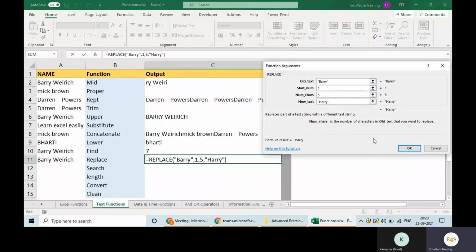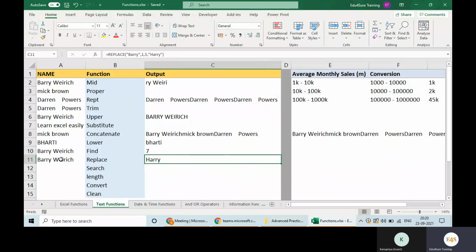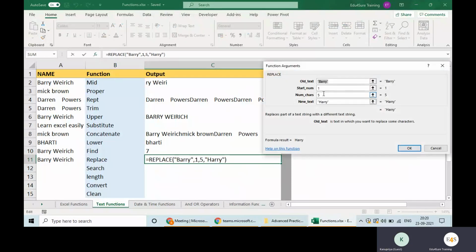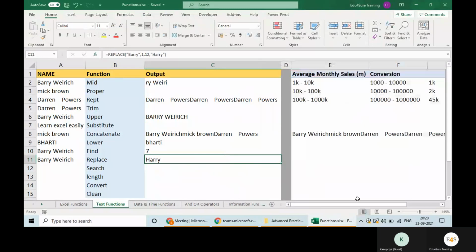So I will write 5. Now it has replaced Barry with Harry. So why did it not come up with the full name? Because I have supplied 5 characters. If I write 10 here, or 12 here, again we are getting Harry. Now you tell me how to correct it.